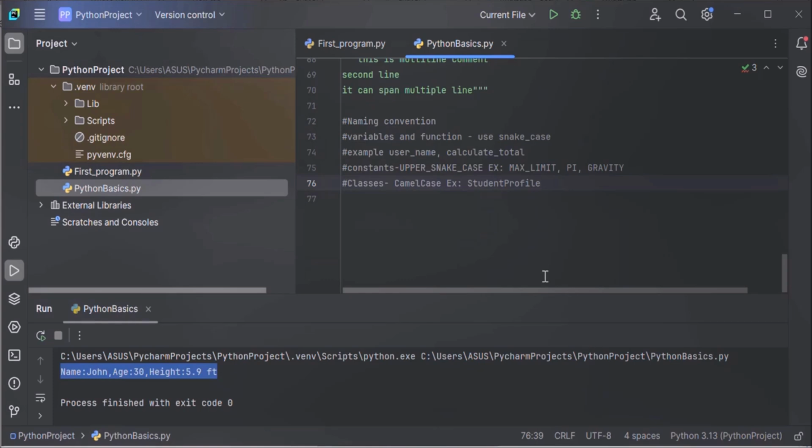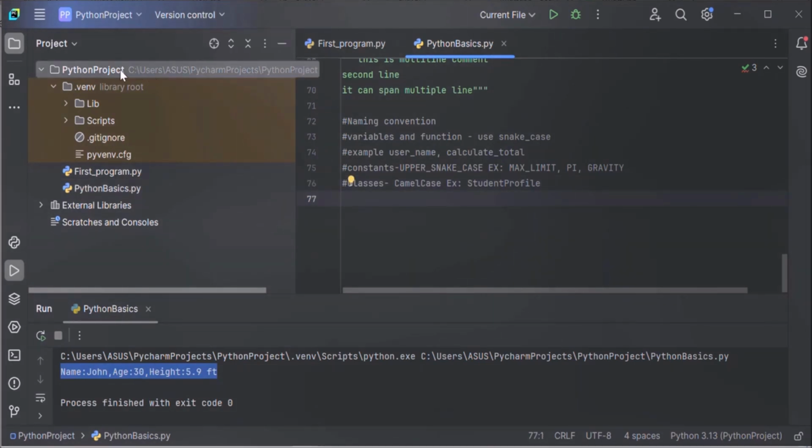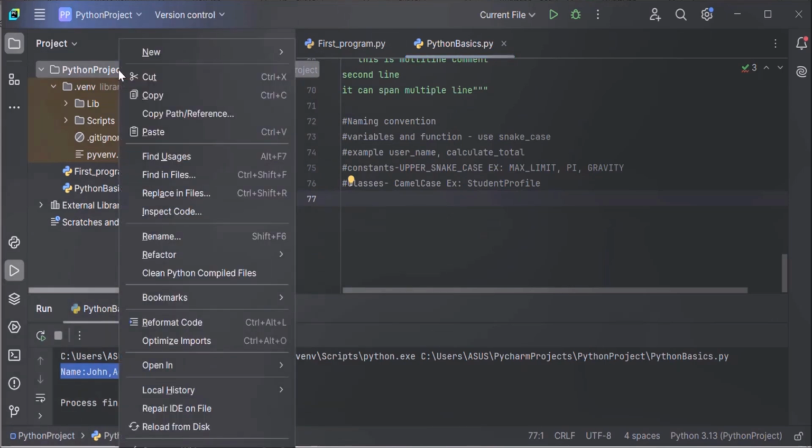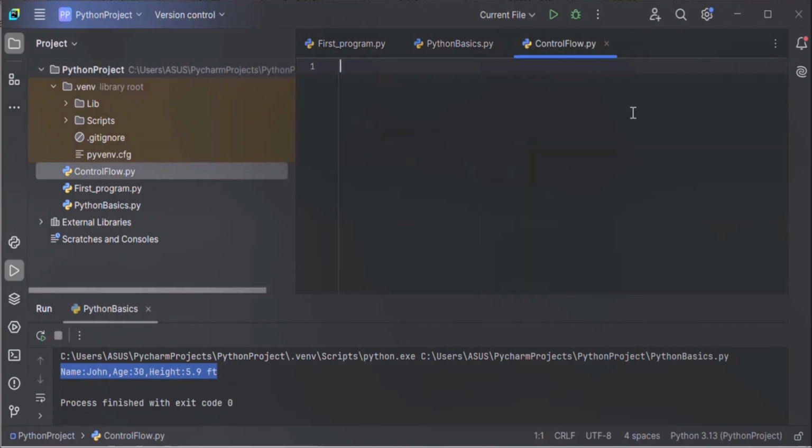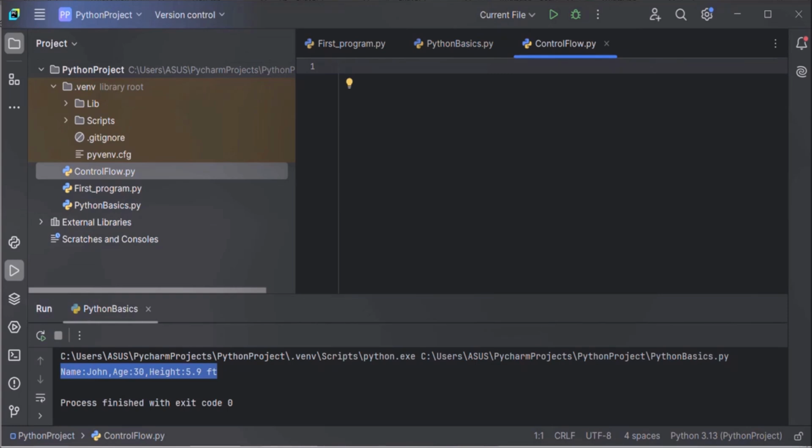Let's move on. Now let's create a new Python file for a practical demo of control flow. Go to the project, right click on it, new Python file, name it control flow and hit enter. So in control flow, we will cover conditional statements, logical operators, loops, for and while, and jump statements, break and continue statements. I'm writing these topics here.